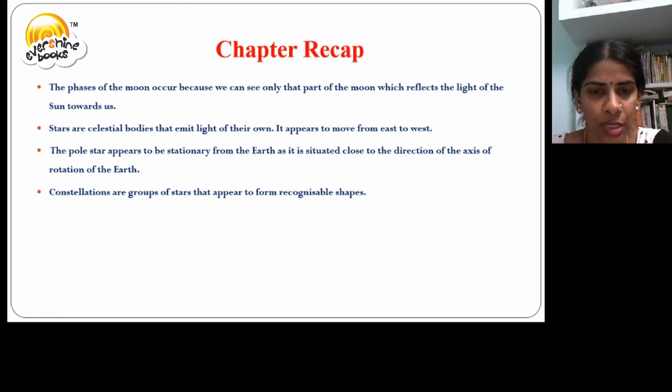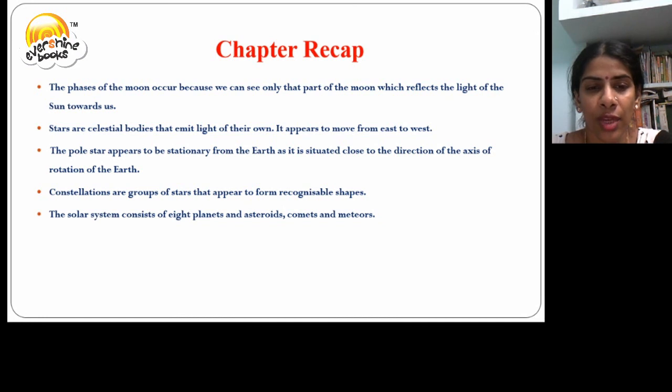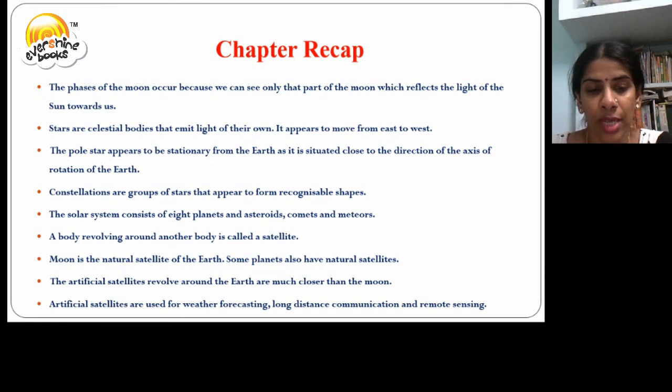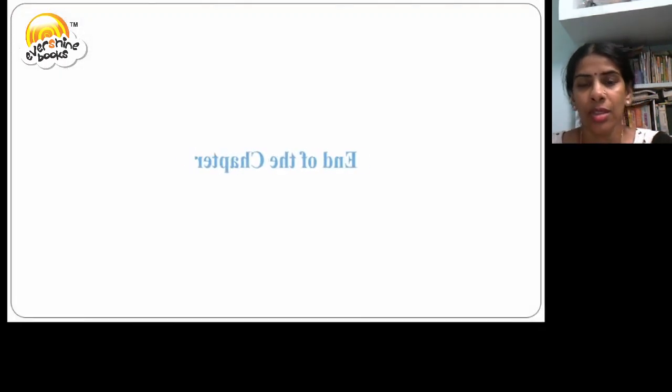Constellations are groups of stars that appear to form recognizable shapes. The solar system consists of 8 planets, asteroids, comets, and meteors. A body revolving around another body is called a satellite. Moon is a natural satellite of the Earth. Some planets have natural satellites. The artificial satellites revolve around the Earth much closer than the Moon. Artificial satellites are used for weather forecasting, long distance communication, and remote sensing. This ends the chapter.